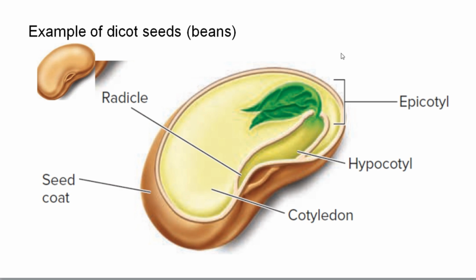Look, the embryo consists of epicotyl and hypocotyl. This epicotyl and hypocotyl develop into shoots. Yes, here there is plumule, and this plumule is an embryonic shoot. Here there is radicle, which is known as an embryonic root.